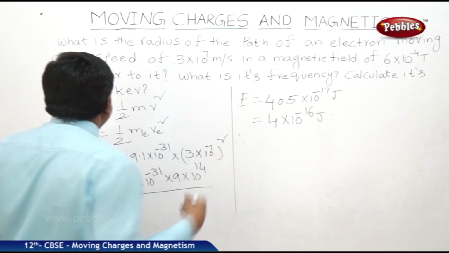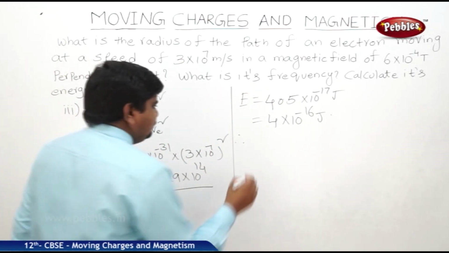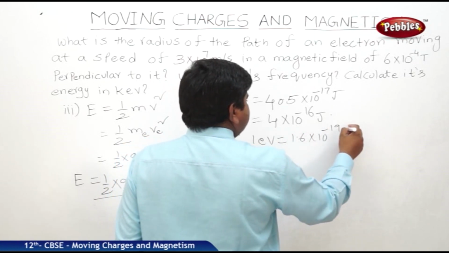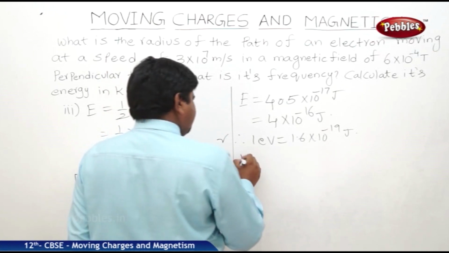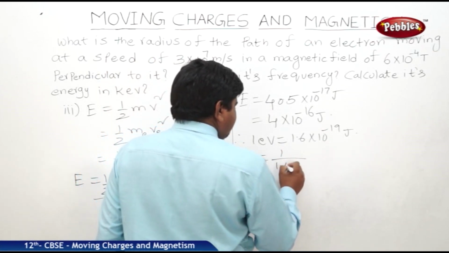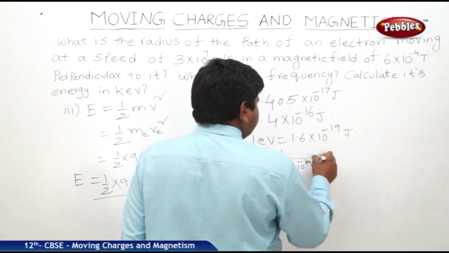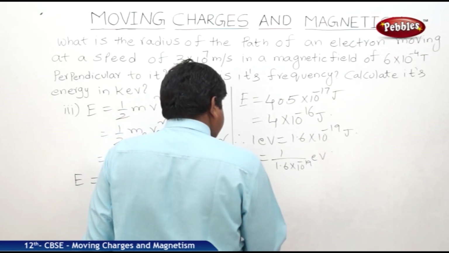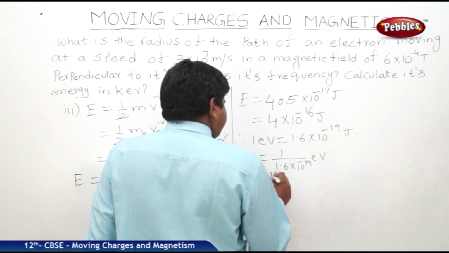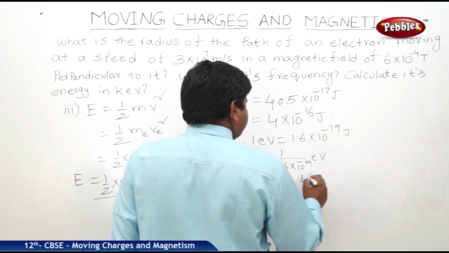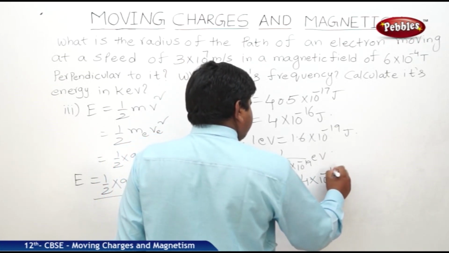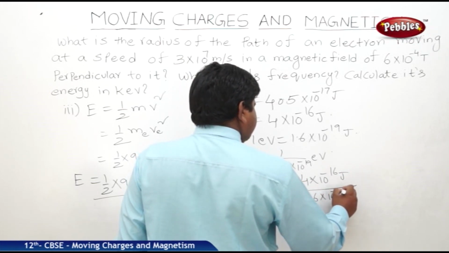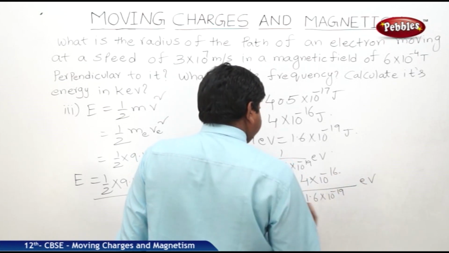But we should find out the answer in kilo electron volts. Therefore 1 electron volt is equal to 1.6 into 10 to the power of minus 19 joules. 1 joule is equal to 1 by 1.6 into 10 to the power of minus 19 electron volts. Here it is 4 into 10 to the power of minus 16 joules. Therefore 4 into 10 to the power of minus 16 joules is equal to 4 into 10 to the power of minus 16 by 1.6 into 10 to the power of minus 19 eV.